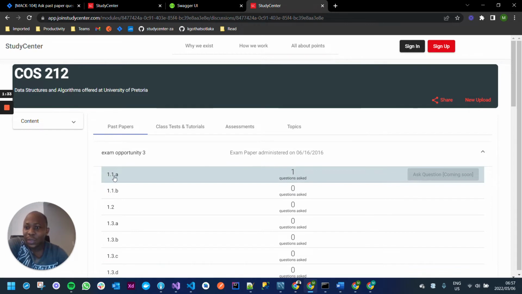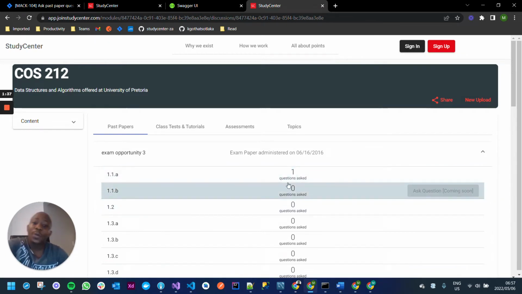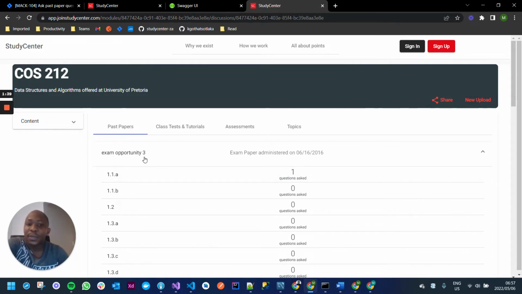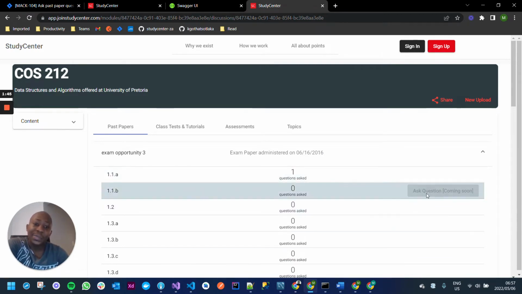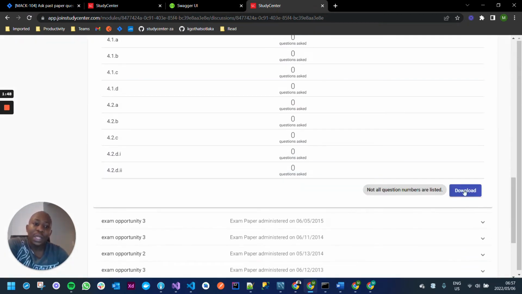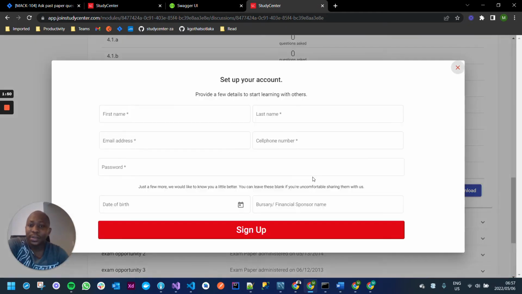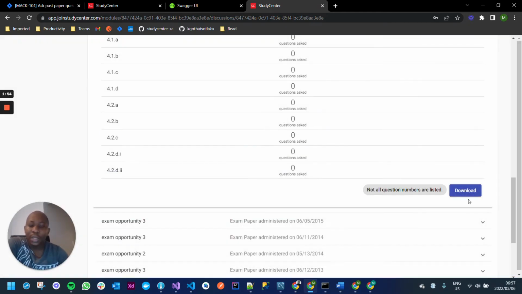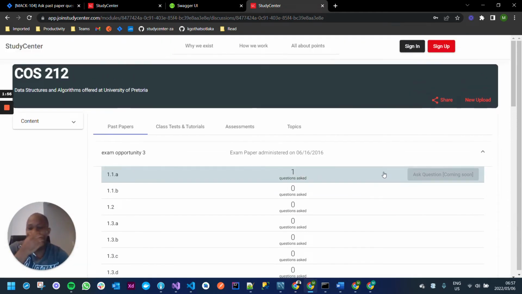So as you can see, this is 1.1, 1.2. These are the way that the questions in the question paper for exam opportunity 3 that was taken on the 16th of June 2016 appear in the paper. Even if you go down, you can download that, you will see that. Okay, now I can't download it because I'm not logged in. But okay, let's proceed with the update for today.